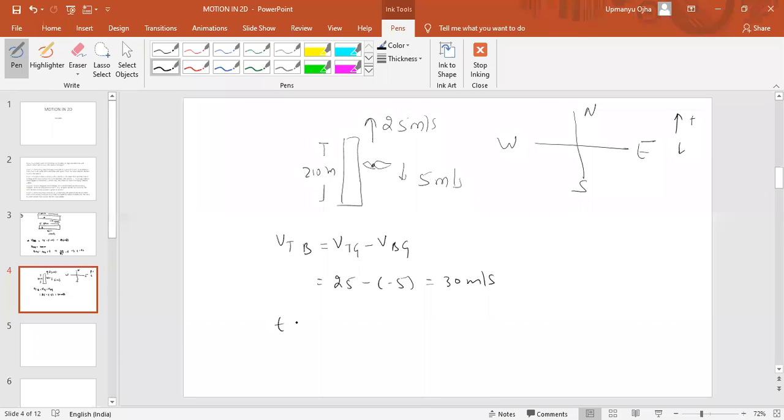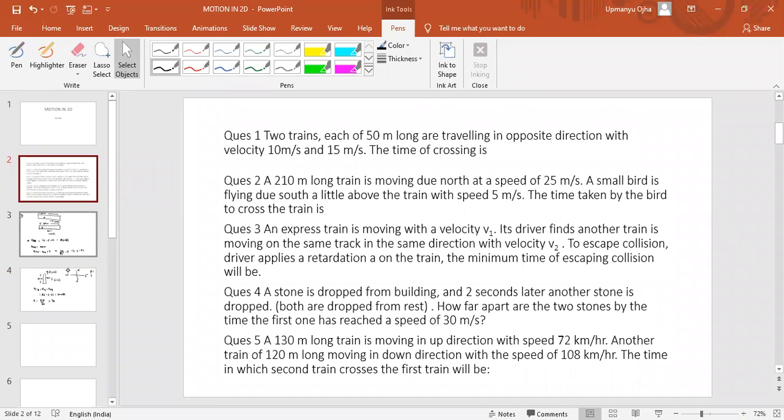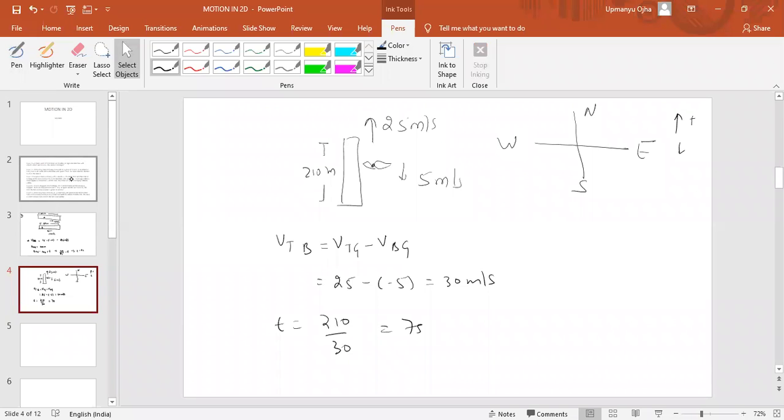Now the time taken will be equal to the distance traveled by the bird, that is 210 by 30, means 7 seconds. So the answer would be 7 seconds. That is the second answer.